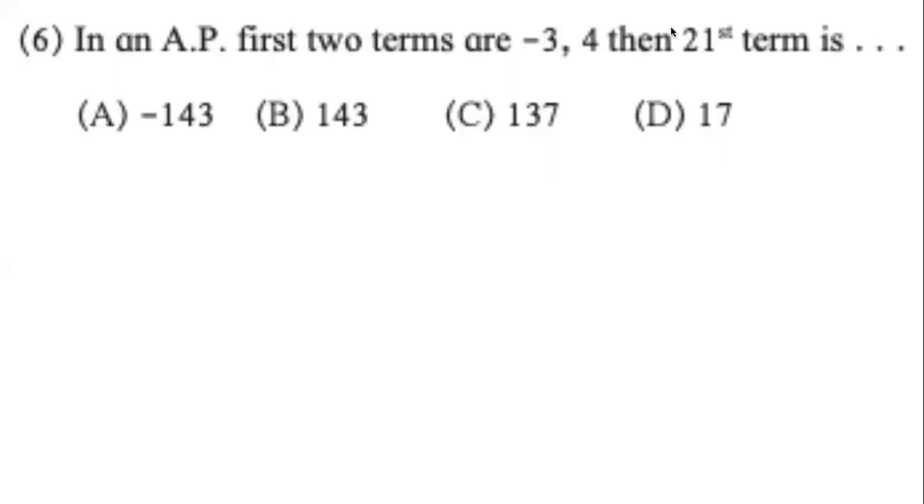Question number 6 of question number 1. It says if an AP, now here we can say an AP, this is okay. If in an AP, first two terms are -3, 4, then 21st term is, please calculate and share the answer with me in the chat. 21st term, you already know what formula to use.